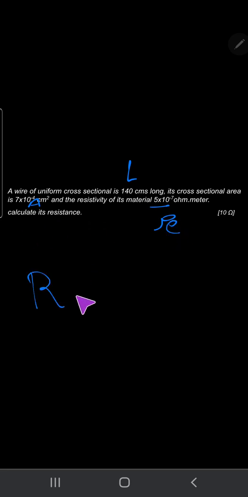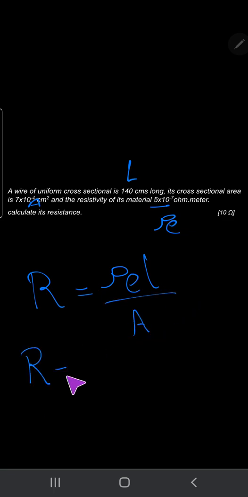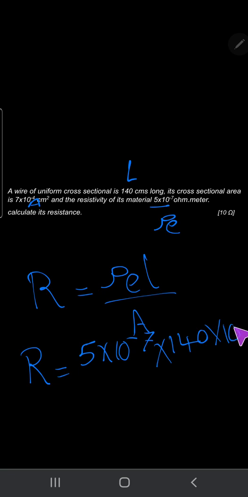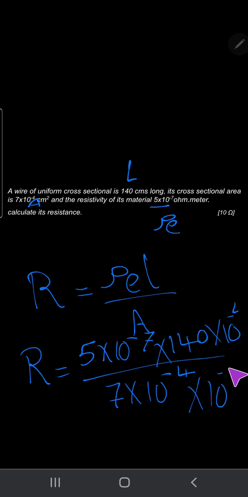Calculate the resistance: R equals rho L over A. Substitute: rho, the resistivity, is 5 times 10 to the power negative 7, times the length 140 centimeter, which turns to meter, times 10 to the power negative 2, divided by the area 7 times 10 to the power negative 4 times 10 to the power negative 4, to change centimeter square into meter square, equals 10 ohm, like this.